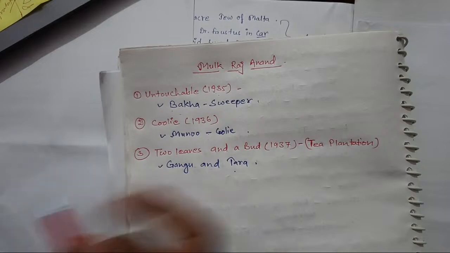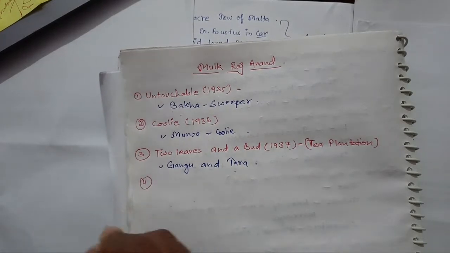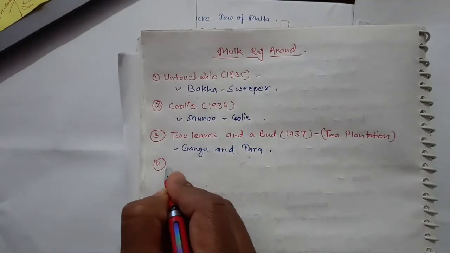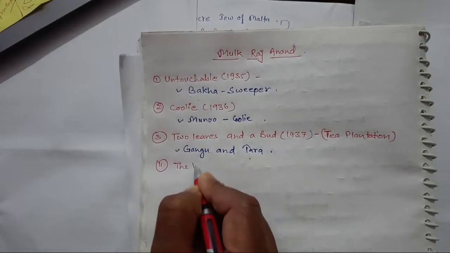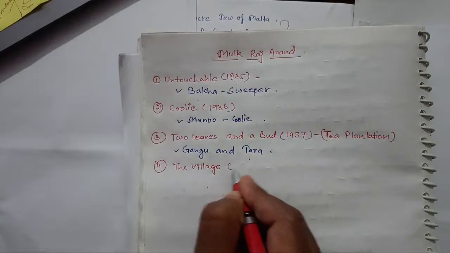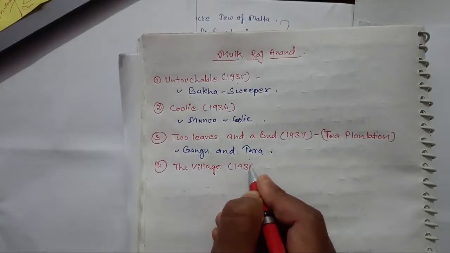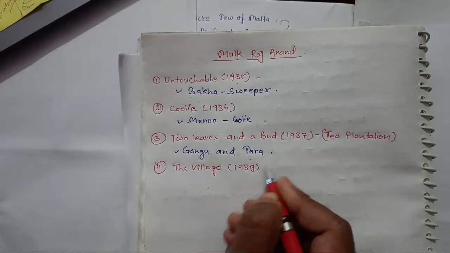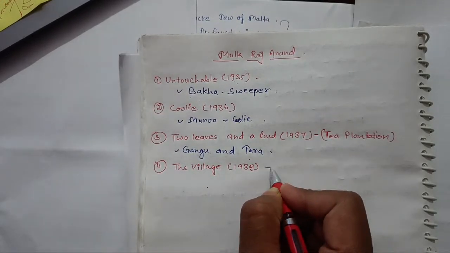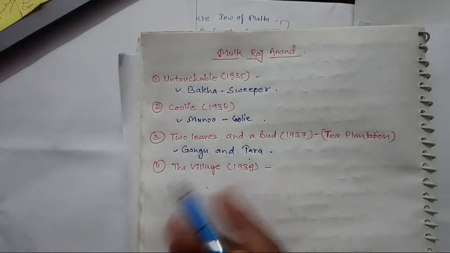Next work, you should remember, is The Village. The Village is the work, and 1939. So after 1938, we will just remember that it is 1939, and Rama is the central character here.